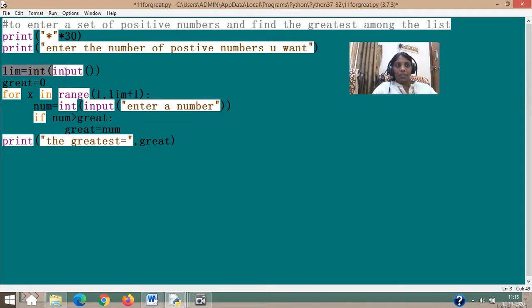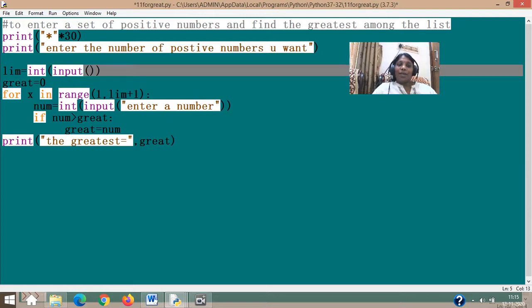So that variable is an integer, so I need to convert that into int. So type conversion, explicit conversion is happening there, type casting is happening there, which I always ask in the meter. No one answers. Inside input, no double quotes or nothing is shown because already a print command is shown on the top. So I have entered my limit.